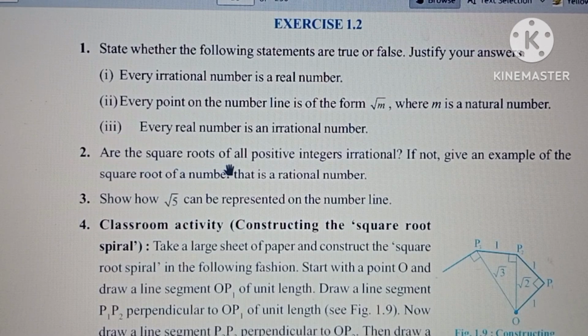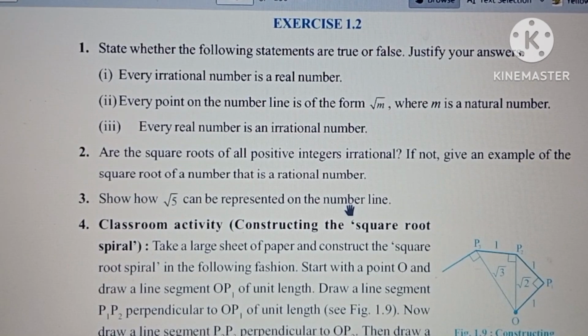The second question, are the square root of all positive integers irrational? If not, give an example of the square root of numbers that is a rational number. So are all the square roots of all positive integers irrational? అంటే పాజిటివ్ ఇర్రేషనల్ నంబర్స్ స్క్వేర్ రూట్ ఫామ్ లో వస్తాయి, అన్ని ఇర్రేషనల్ నంబర్స్ అవుతాయా? స్క్వేర్ రూట్ 1, స్క్వేర్ రూట్ 2, స్క్వేర్ రూట్ 3, స్క్వేర్ రూట్ 4, స్క్వేర్ రూట్ 5. Did you hear? Is square root 4 irrational? No, square root 4 is not irrational. Let us see how they are. I will explain. So the third question, show how root 5 can be represented on a number line. Let's see how to represent root 5 on a number line.